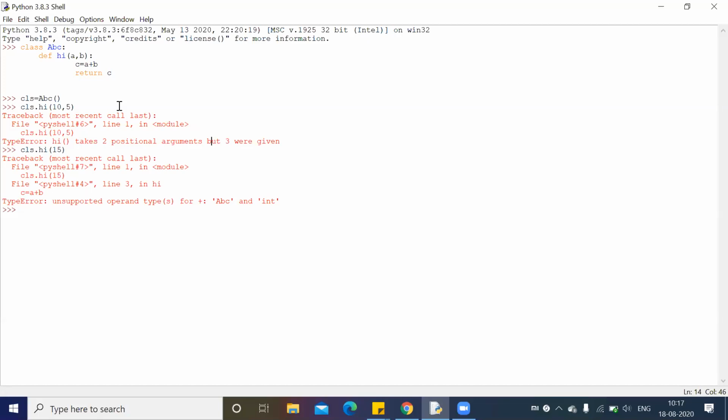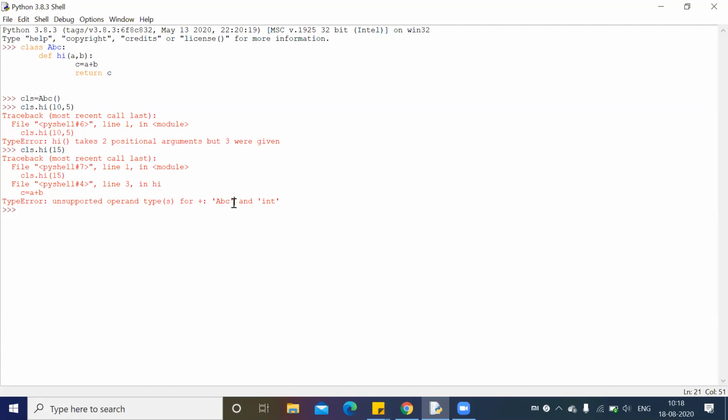We have seen a rule in our very first class. Unsupported operand for ABC. It is not considered a string. If it is a string, it will say str. Got it? So try that.